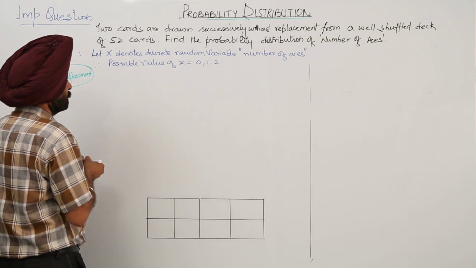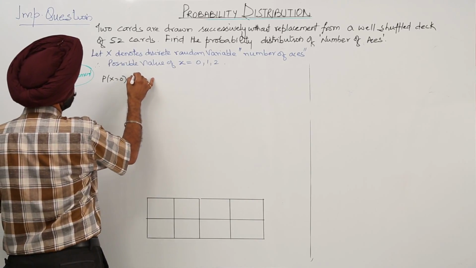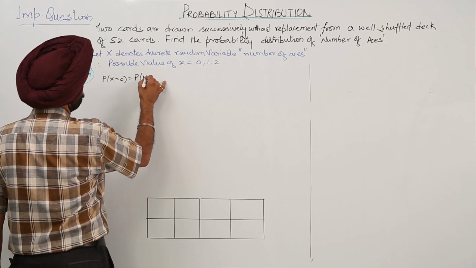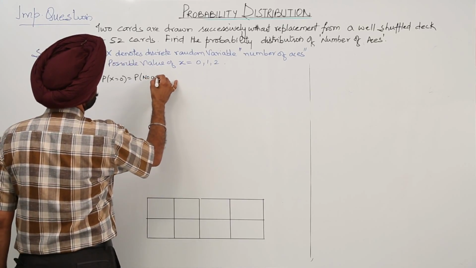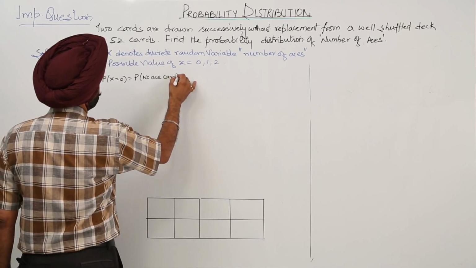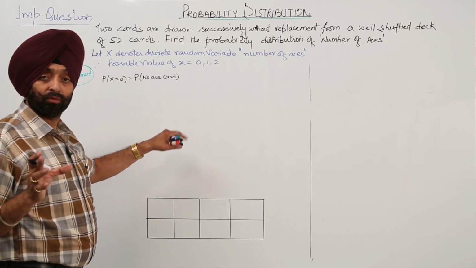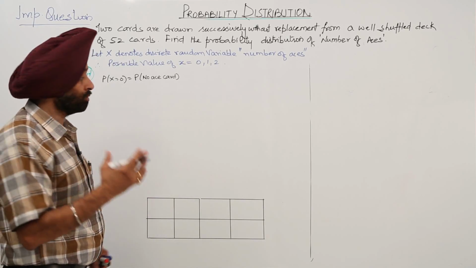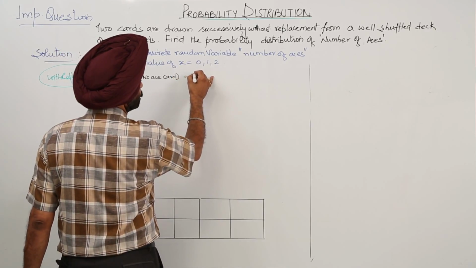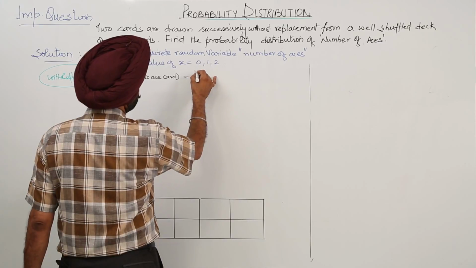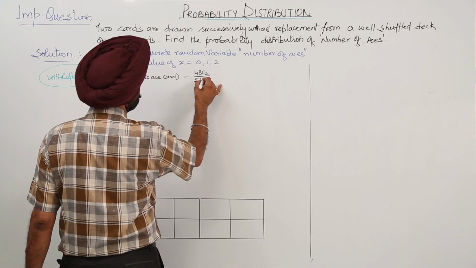Now the first case is X equal to 0. It means the probability for no ace card. Now we are going for combinations, and I am going to give an alternative method also. The probability for no ace card is 48C2 upon 52C2.